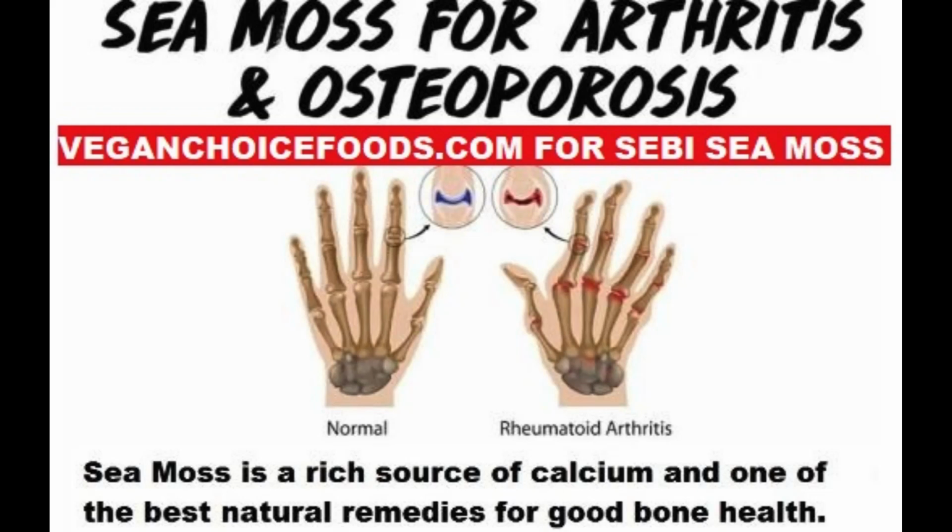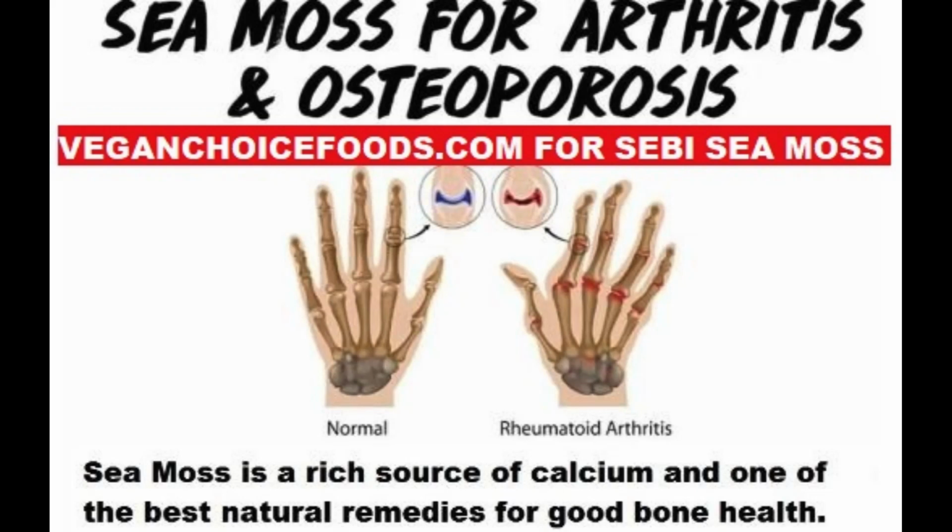A joint is where two bones come together. Cartilage is the protective tissue that covers the ends of the bones. With OA, this cartilage breaks down, causing the bones within the joint to rub together. This can cause pain, stiffness, and other symptoms.